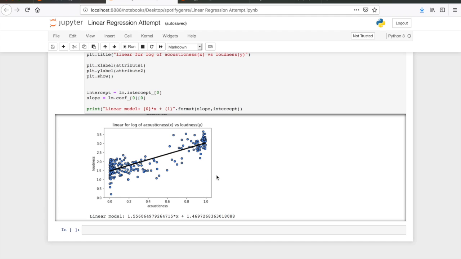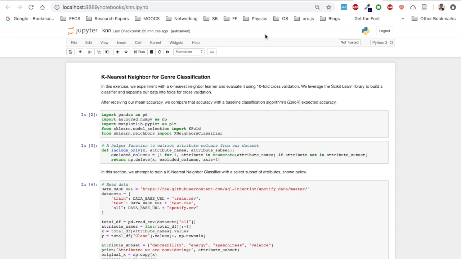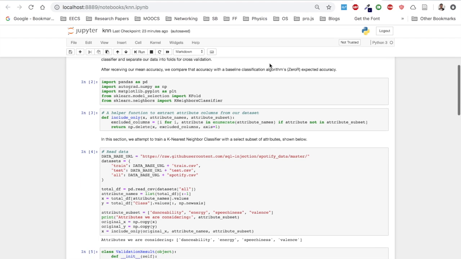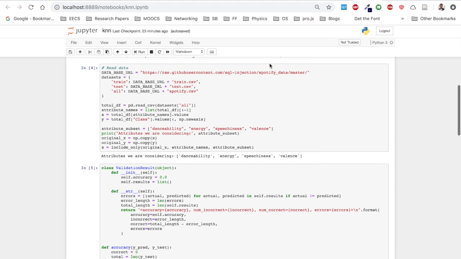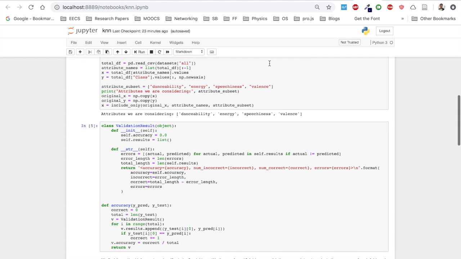Attributes, or features, that we did not find useful were time signature, duration, key, and mode. Next, we wanted to experiment with a k-nearest neighbor learner to classify all 7 genres of music over a dataset. We trained and evaluated our scikit-knn learner using 10-fold cross-validation and took its mean accuracy.